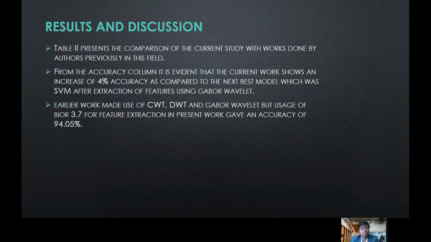The current work shows an increase of 4% in accuracy as compared to the next best model, which was SVM after extraction of features using the Gabor wavelet. The earlier works made use of continuous wavelet transform, discrete wavelet transform, and Gabor wavelet, but use of Bayer 3.7 for feature extraction in the present work gave an accuracy of 94.05% on the test dataset.